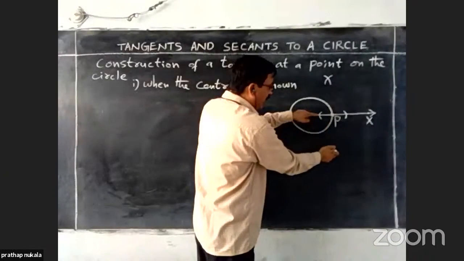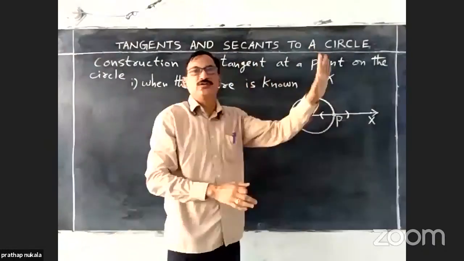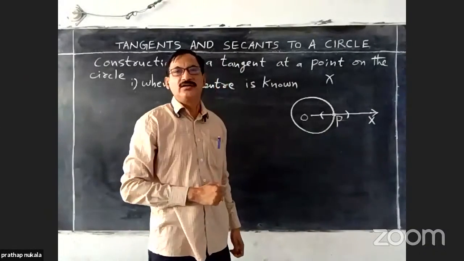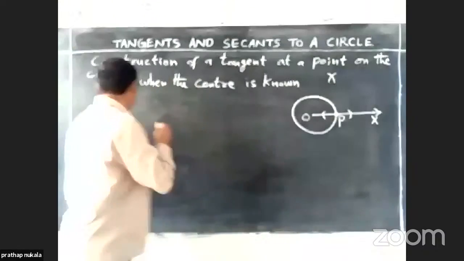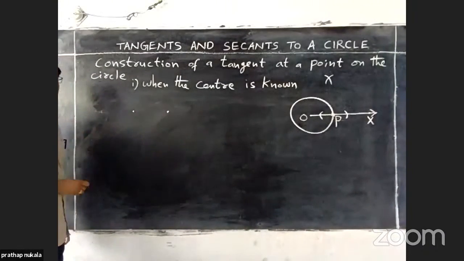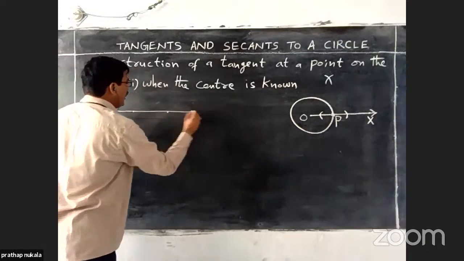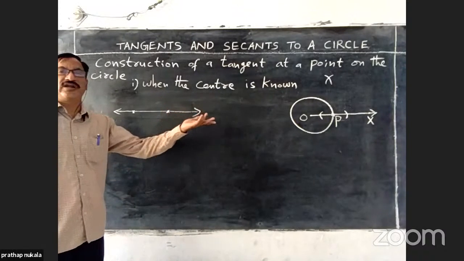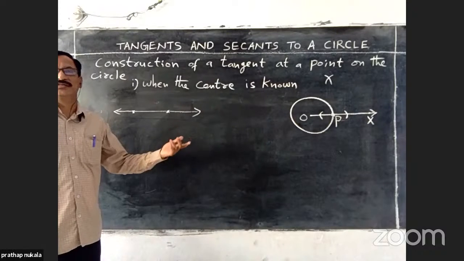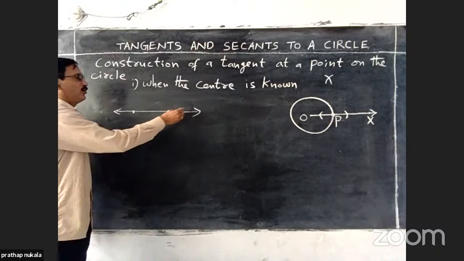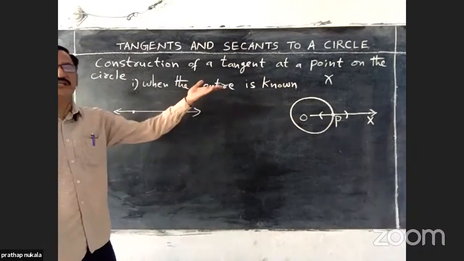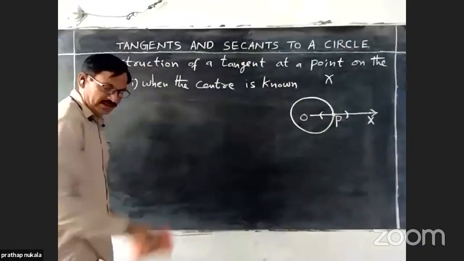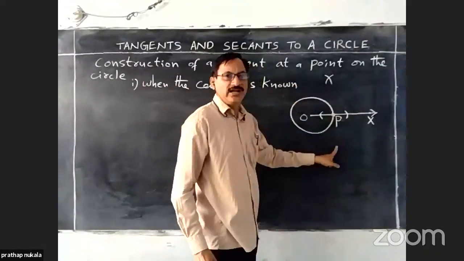Again, we can draw below the ray, but no need to draw below the ray. Why? To draw any straight line, 2 points are enough. If we have any 2 points, then we can draw the line easily. Why go for a third point? No need. That's why only 2 points are enough to draw any straight line. Tangent means a straight line, nothing but a straight line. Secant means a straight line. That's why no need to draw arcs below the ray OX.